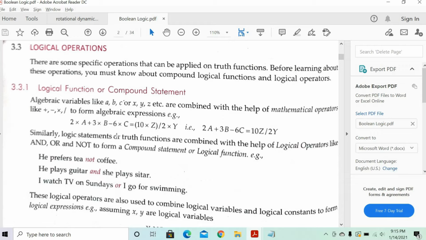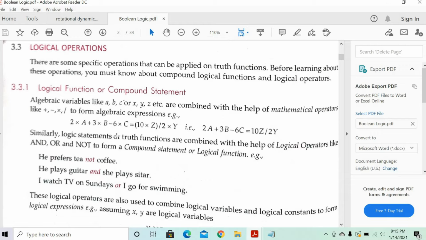Because whatever expression you write down on the left hand side or the right hand side, it should evaluate to give you only one value, either 1 or 0. The final answer will be either 1 or 0. Understood? There is no other answer possible. This is not a mathematical expression where you can get a different answer. In Boolean algebra, your final answer is either true or false after so many calculations. Clear? Understood? Yes, sir.